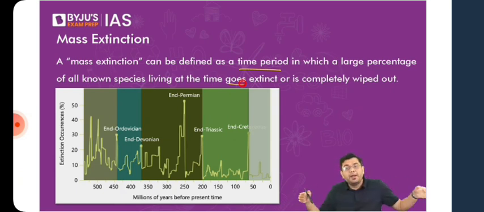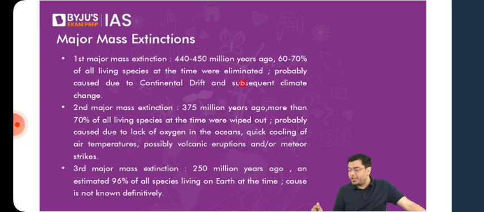They are spread. But nowhere will you be able to find a dinosaur fossil which is, let's say, younger than 65 million years. So once you study these fossils, you can come to the conclusion that around 65 million years back, the dinosaurs would have gone extinct. If the dinosaurs had lived after that, we would have found their fossils somewhere or the other. So there is no fossil to be found. That means they have gone extinct. So you have various different phases of mass extinction. In many of the cases, we don't know the reasons why that mass extinction happened. We can only take a guess.